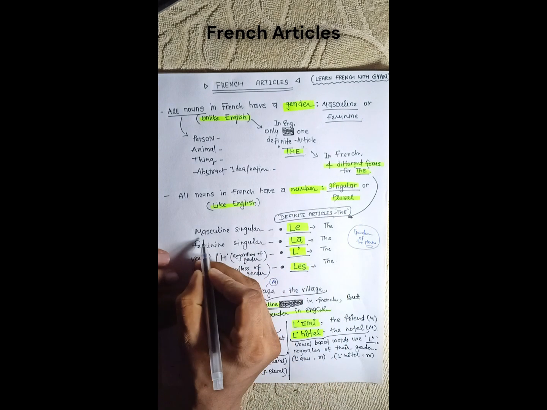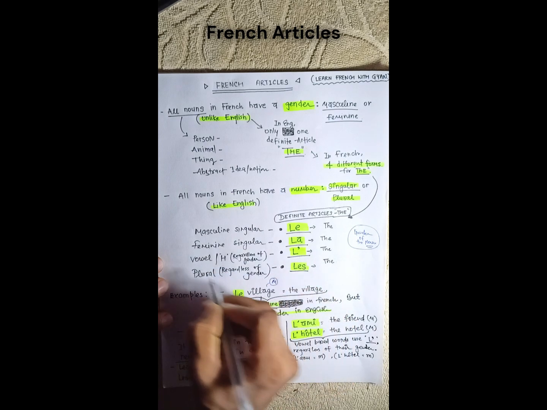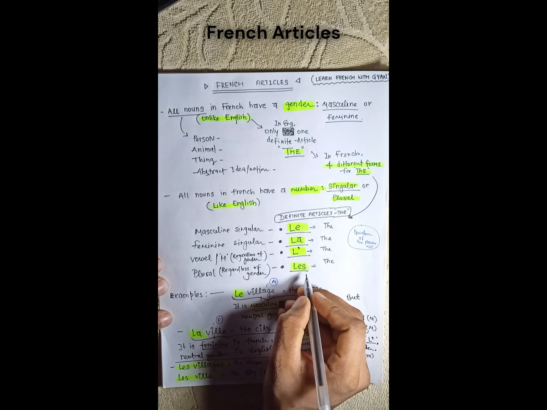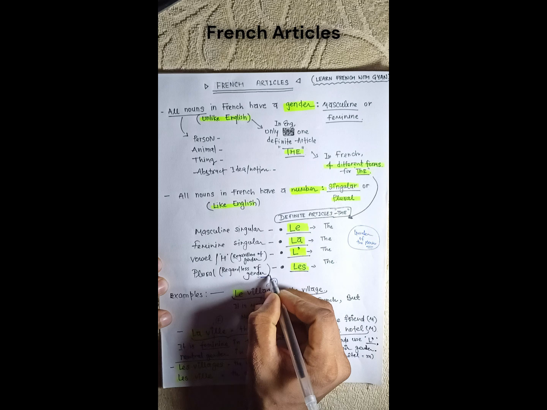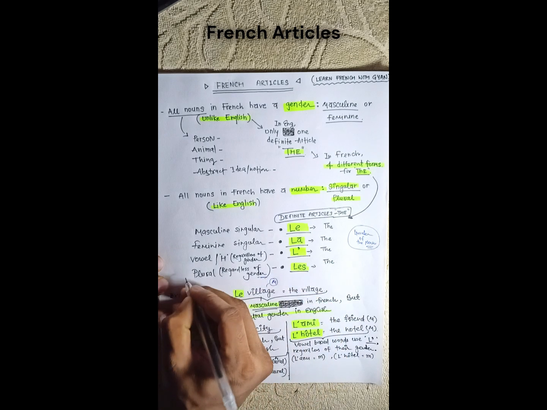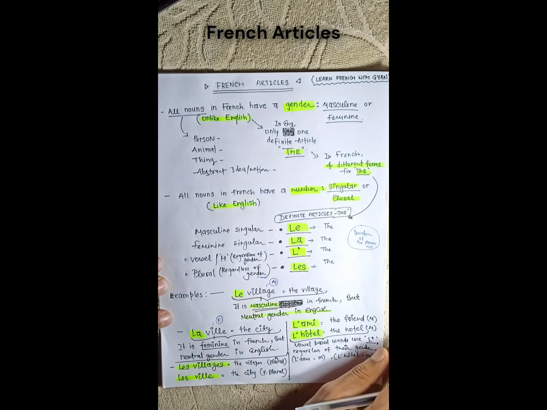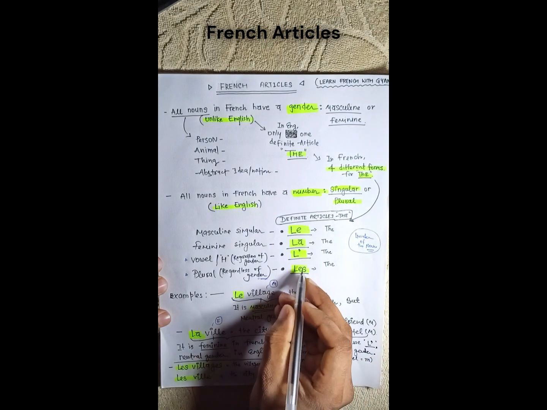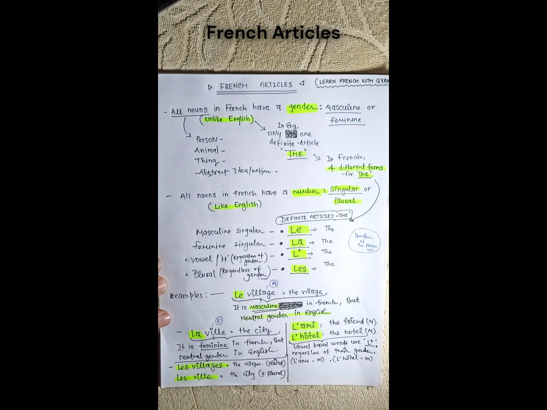So le is for masculine singular, la for feminine singular, l' for vowel or H based words, and les for plurals, regardless of their gender. They can be masculine or feminine, it does not matter. Only in the case of plural and vowel-based nouns do we not consider their gender. Le, la, l', and les all mean "the", but are used for different nouns.